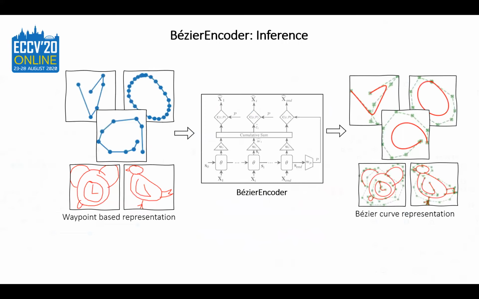Following are some traditional stroke and sketch representations and their Bezier encodings. Please note that only this part is used for inference and everything else is thrown away.